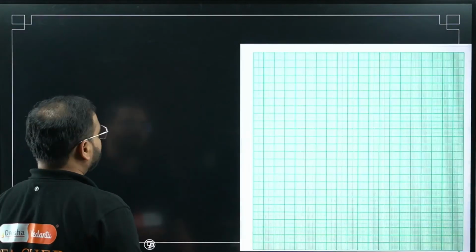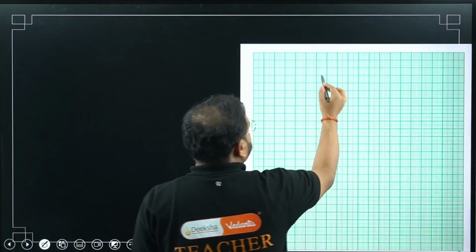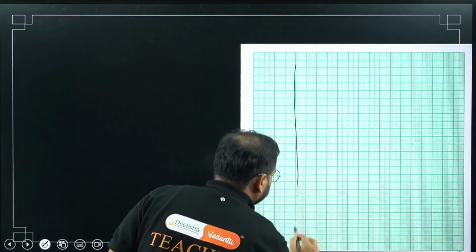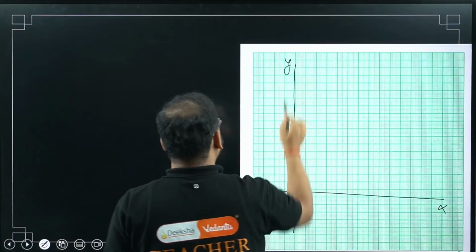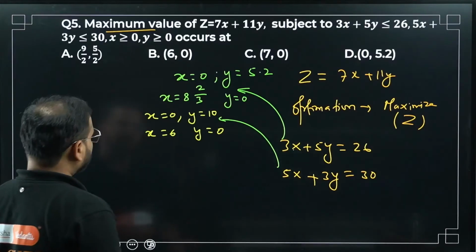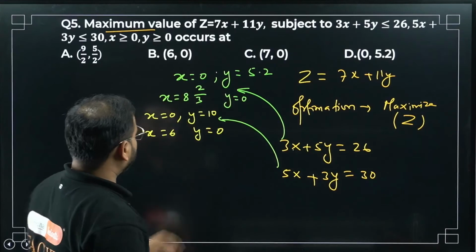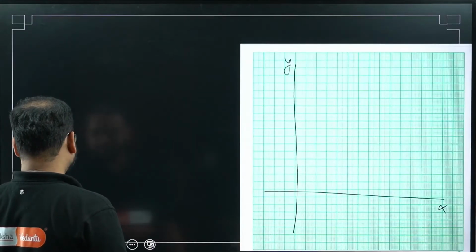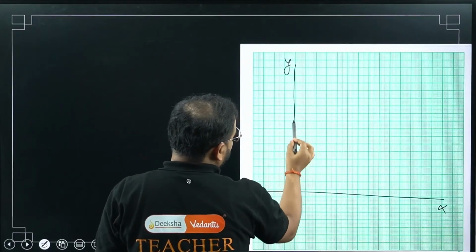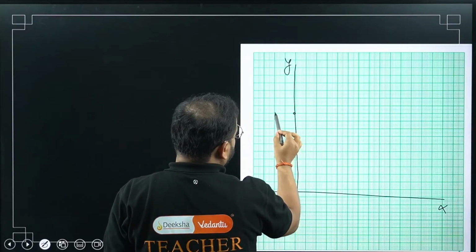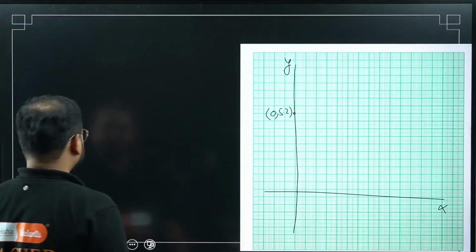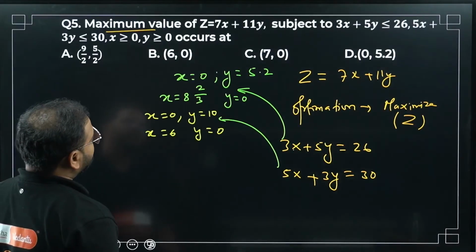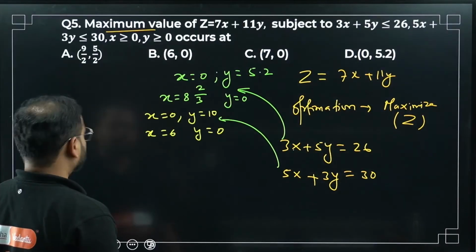Have a look. X here, y here. The first line is 0 and 5.2 on the y axis, somewhere over here. Next is 8 2 by 3 comma 0, somewhere here.